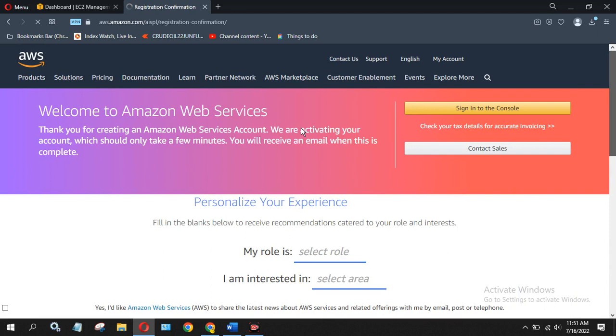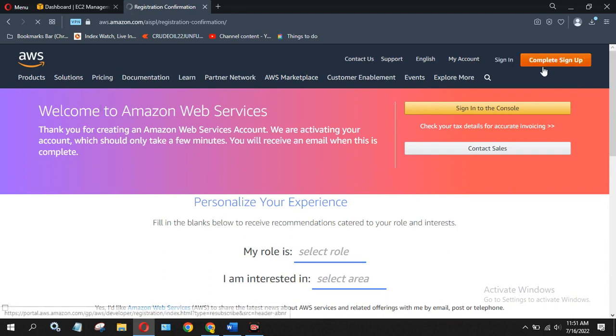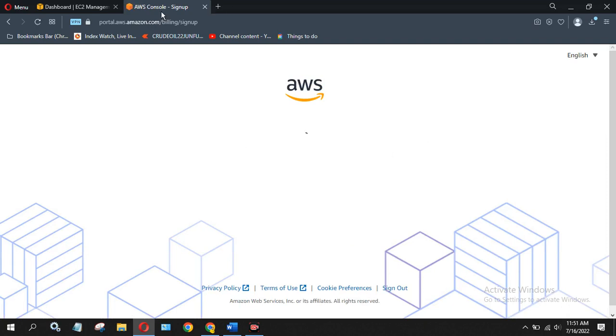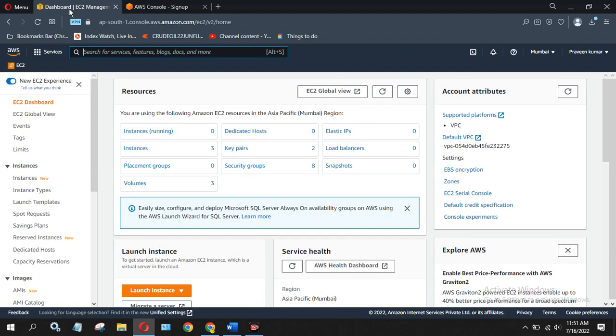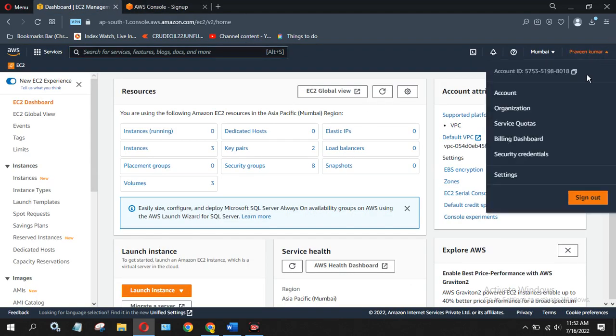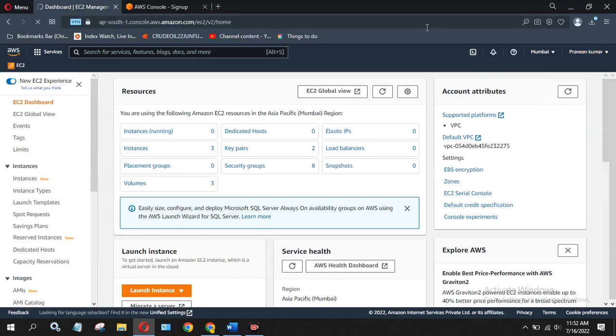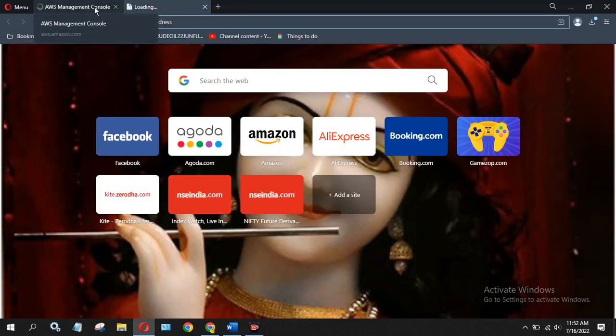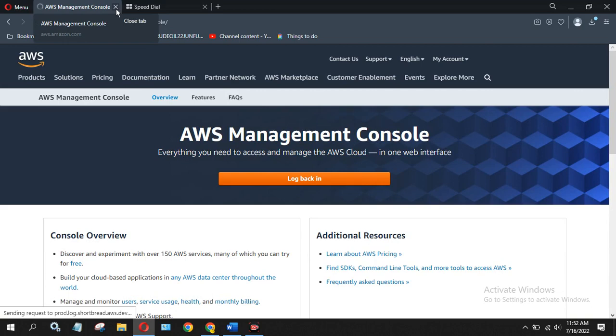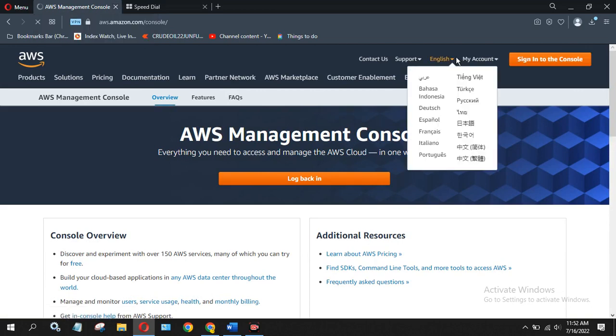Let's move to the new one. Sign up is not recommended. One minute, it's redirected to the wrong console. Okay, this is coming because I'm already logged in. So what I have to do is log out first. Okay, let me sign out, close this as well. We will go from the very first again. Okay, I think I am logged out now.